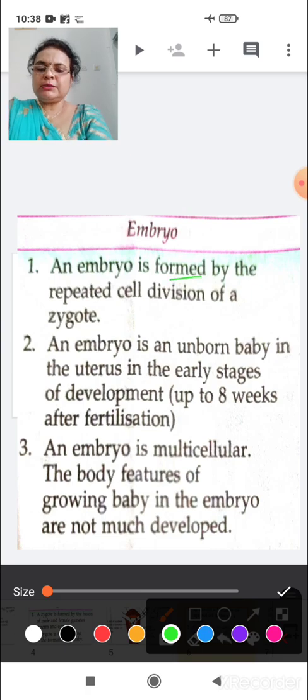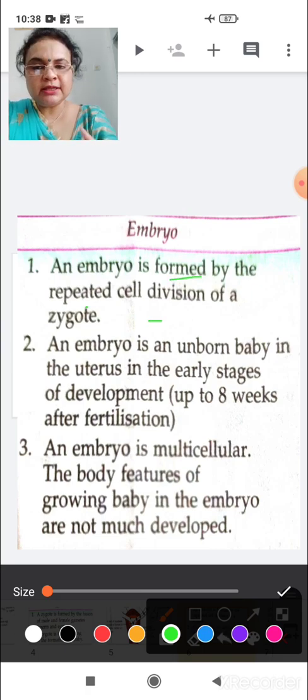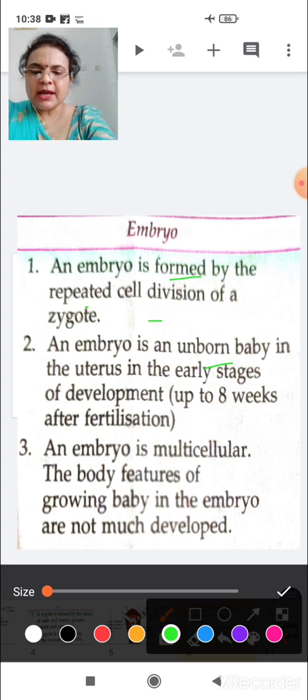An embryo is formed by the repeated cell division of a zygote, as you have seen in the previous diagram. An embryo is an unborn baby. Okay, the formation of the baby has still not occurred, because there has been very little time. An embryo is an unborn baby in the uterus in the early stage of development.